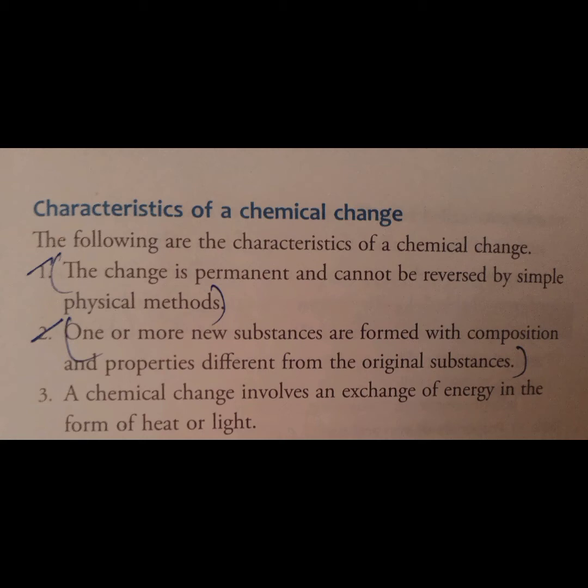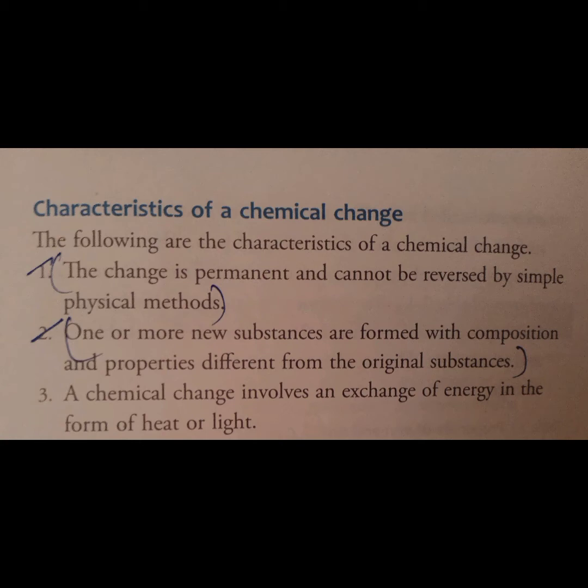Number one, the change is permanent and cannot be reversed by simple physical methods. Second, one or more new substances are formed with composition and properties different from the original substances. Third, a chemical change involves an exchange of energy in the form of heat or light.